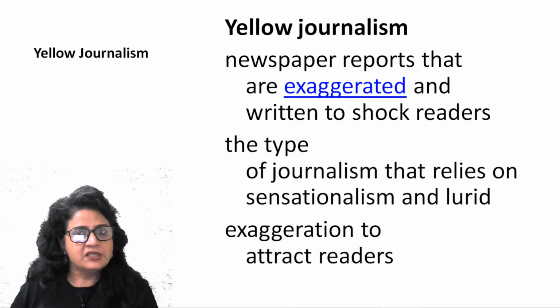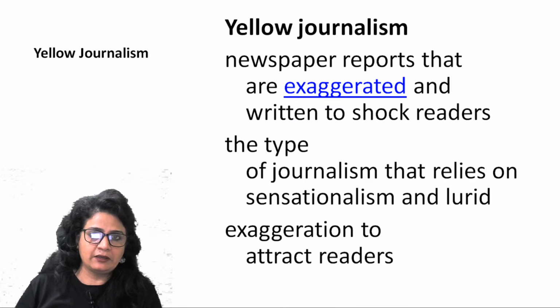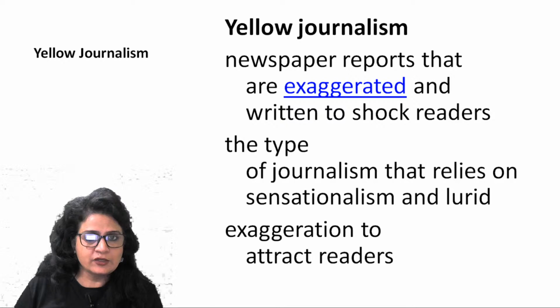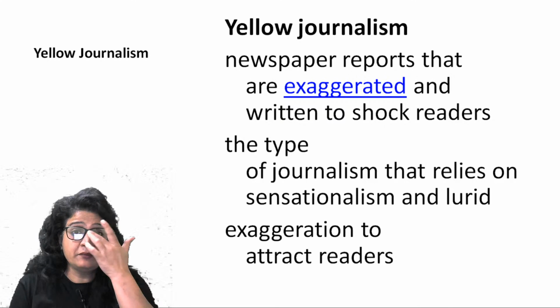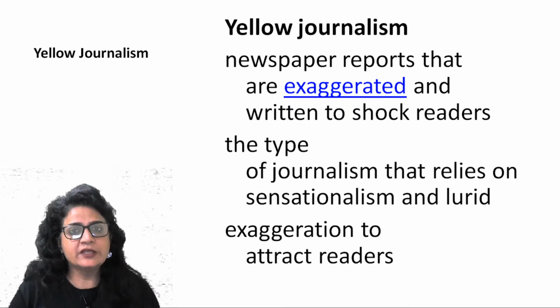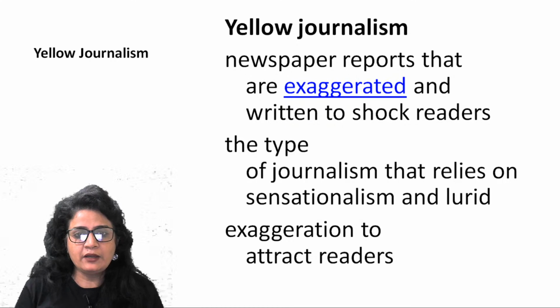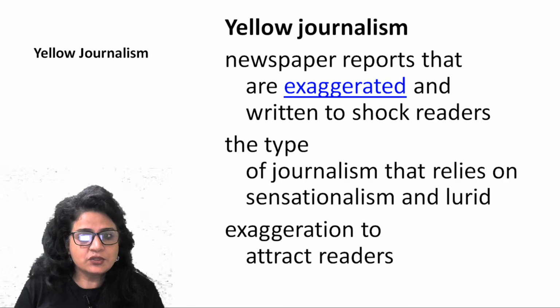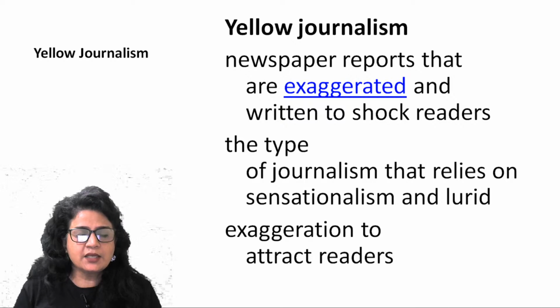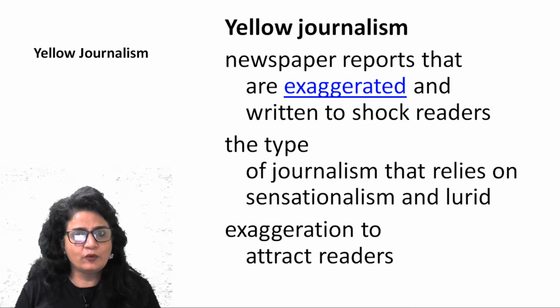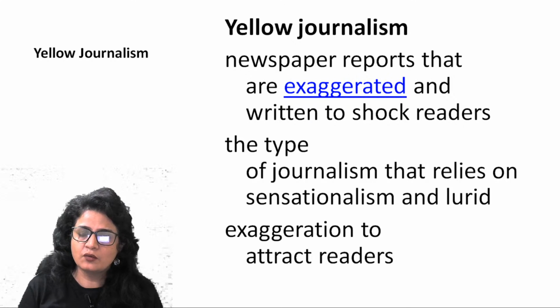It can be in print media, it can also be in electronic media, mainly in electronic media. But yellow journalism is usually associated with print media only, right? So that relies on sensationalism and lurid exaggeration to attract more and more readers or viewers, right?